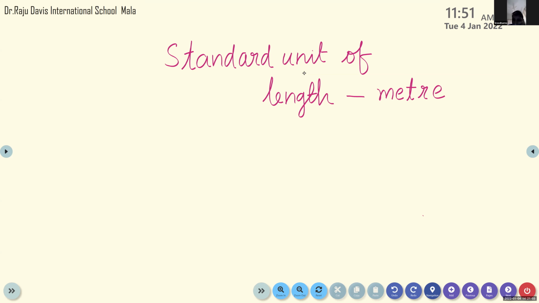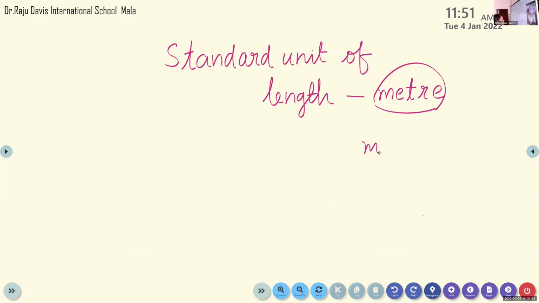So this meter we are using for measuring length, the length of the classroom, the height of the building. Length of the classroom, width of the classroom, we are using the same unit, meter. So the standard unit of length is called meter. The spelling is M-E-T-R-E, meter. Now, this word meter, please listen, we can write in short as the small letter m.